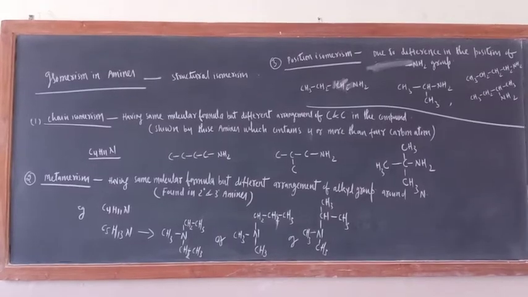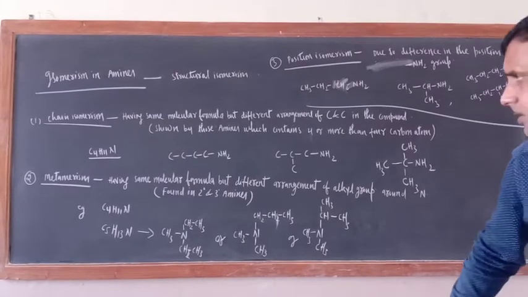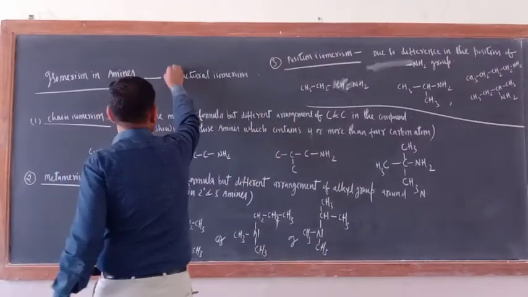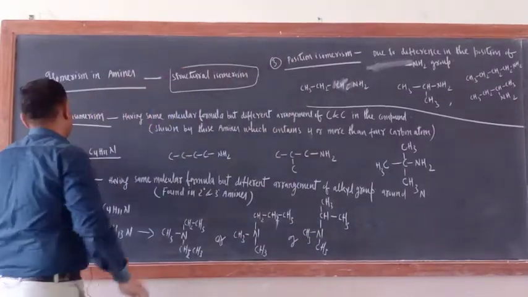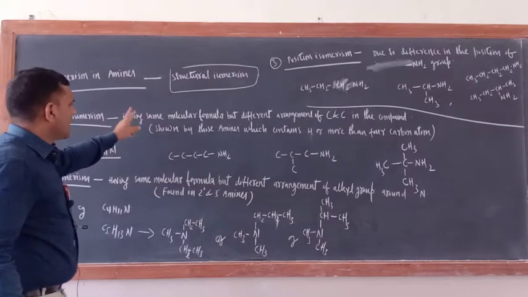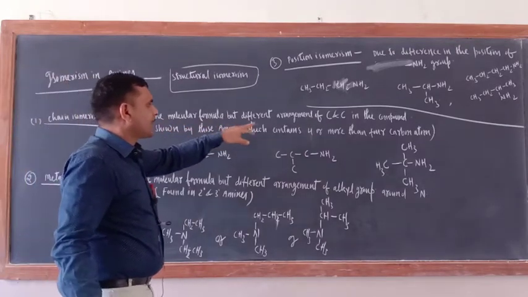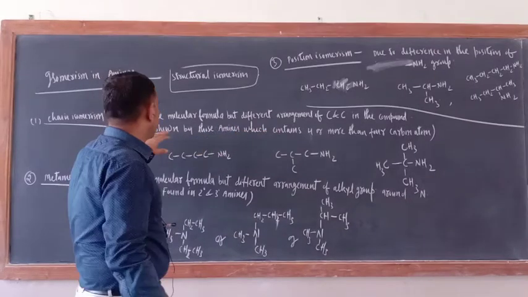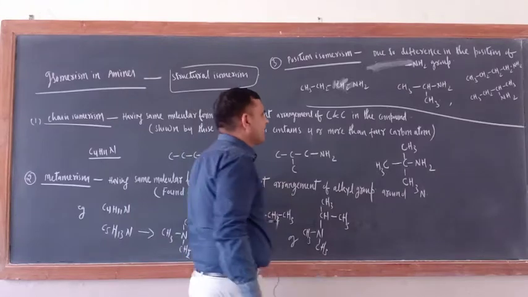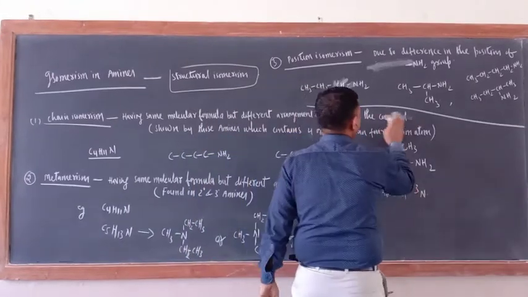Okay, just see isomerism in amines. Definitely we will discuss the structural isomerism. Under structural, what is the first one? Chain isomerism, having same molecular formula but different arrangement of carbon and carbon in the compound, or different arrangement of carbon and carbon in the chain.